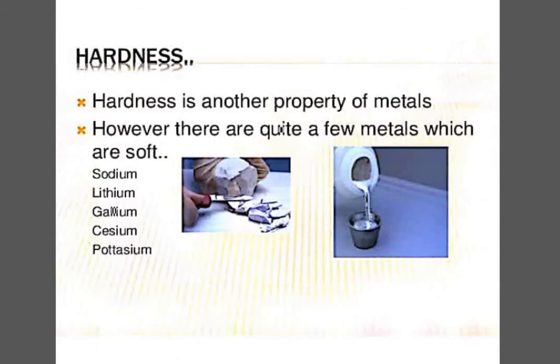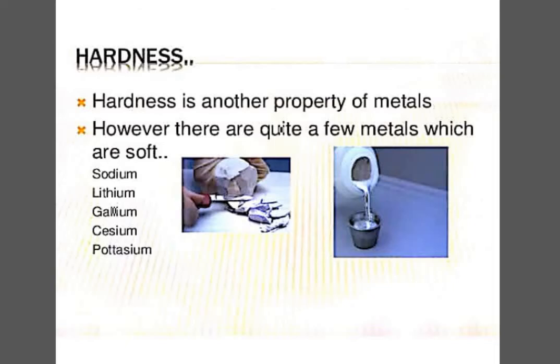Moving on to the next one, and that is hardness. It's another property of metals. However, there are quite a few metals which are soft, and these are the exceptions. Remember, sodium is one of the metals which can be cut with a knife. Similarly, potassium is another metal which can be cut with a knife. Lithium and gallium are that kind of metals.